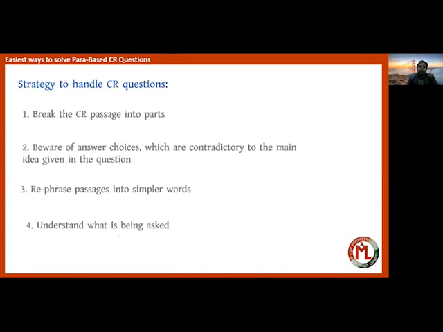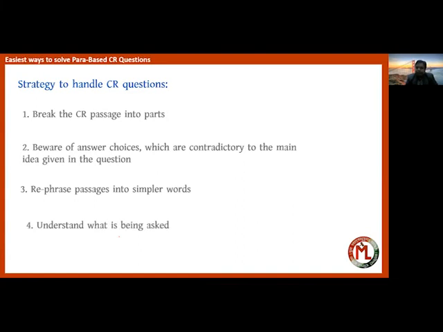What are these 4 points? First, break the passage into different parts. The passage will be quite long. Divide it into 2 to 3 parts, maybe 3 paragraphs or 6 paragraphs, and focus part-wise on the first reading. The reading should not be very fast, but it must be quite deep. You should read once, and it may happen that you need a second reading, but after one reading the structure should be clear in your mind, where what is written.